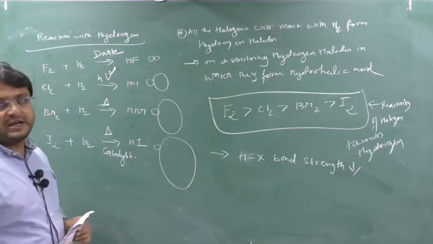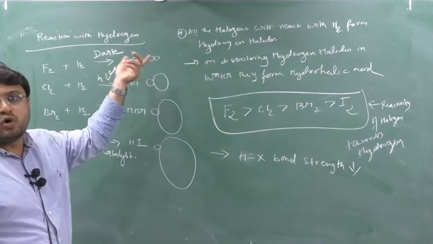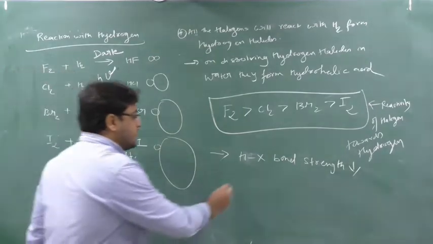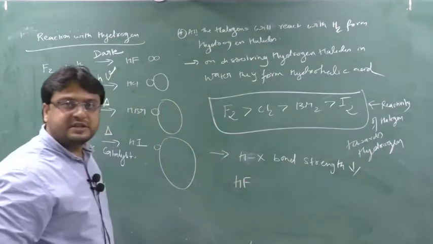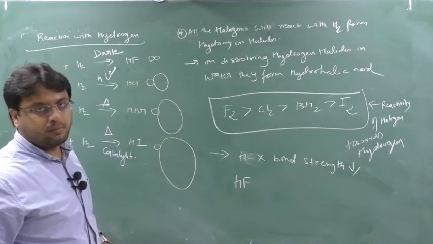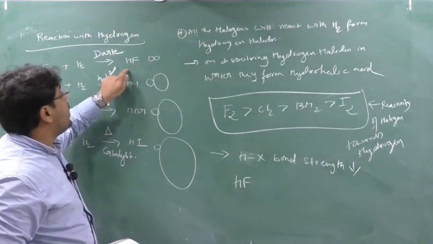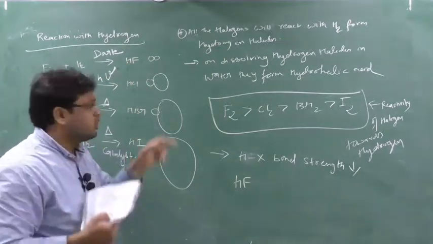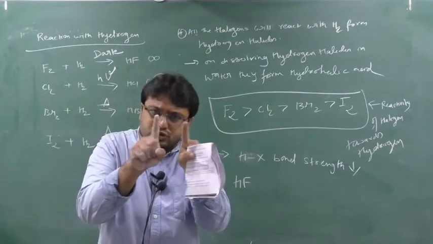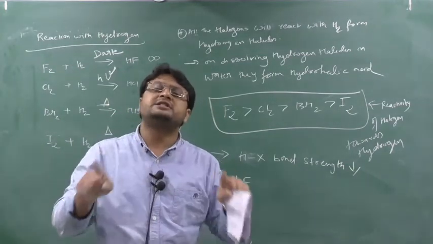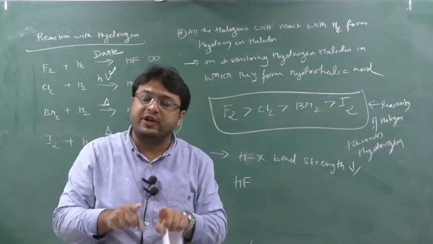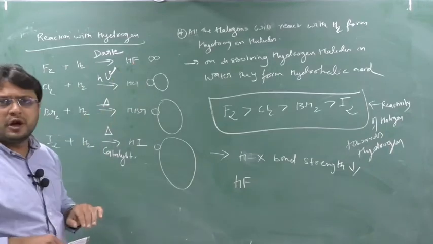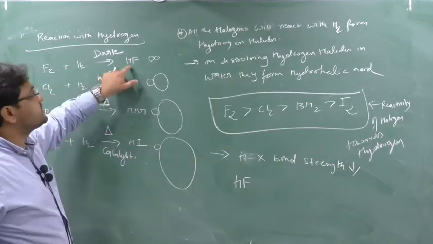When HX bond strength decreases, which one has the strongest bond? HF will have the strongest bond, then HCl, then HBr. So HF has a very strong bond. When HF has a strong bond, it is very difficult to remove hydrogen from fluorine, because both are small. So the HF bond is very strong. When the HF bond is very strong, it is very difficult to remove hydrogen from this fluorine. When it is very difficult to remove hydrogen from fluorine, it means they are stable.